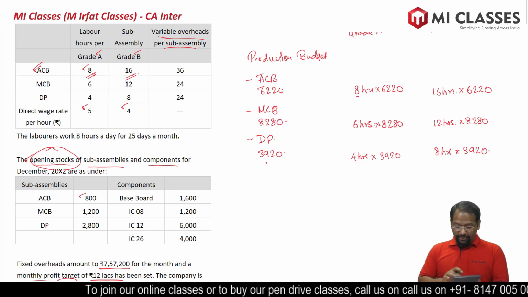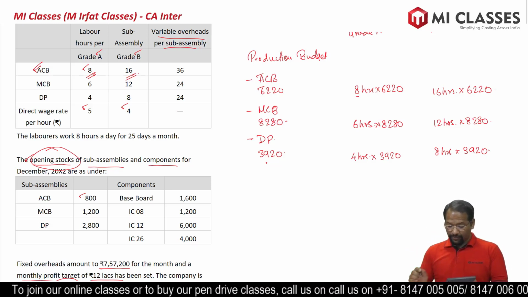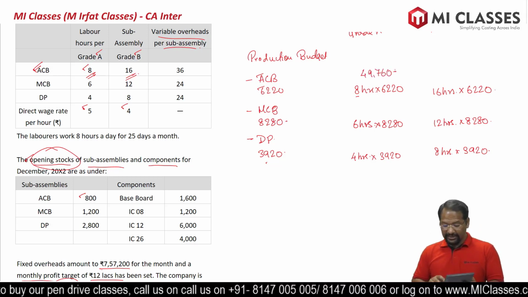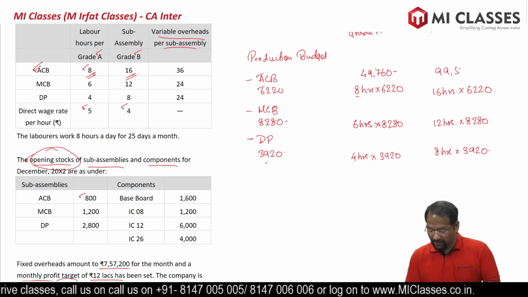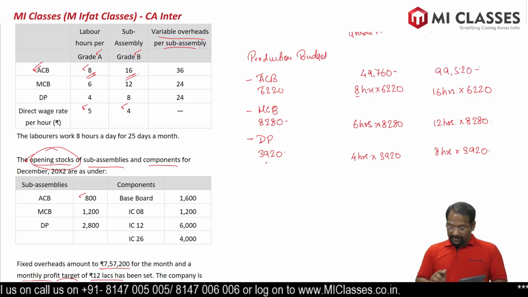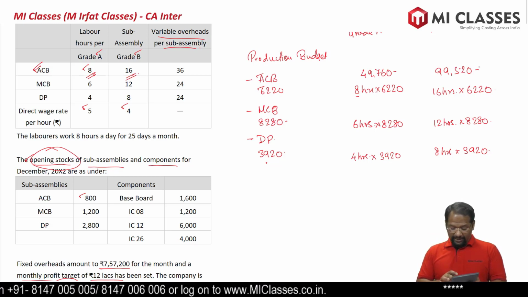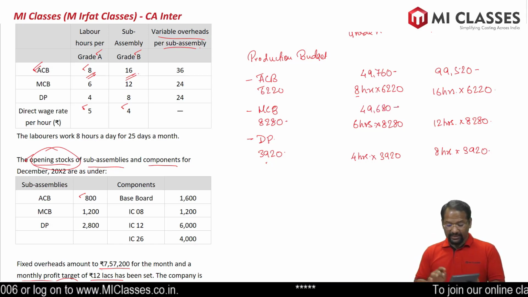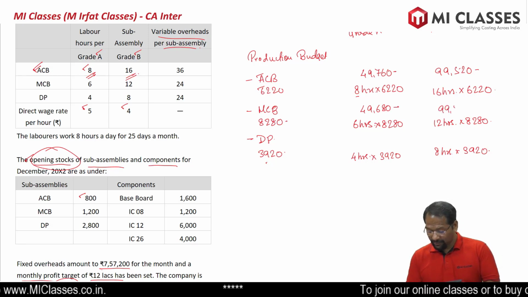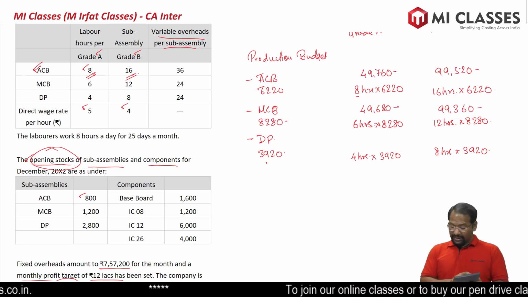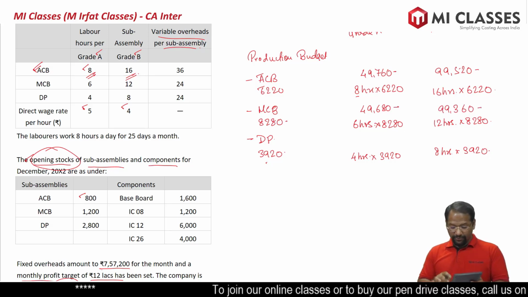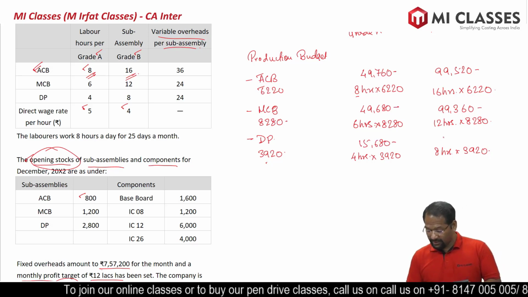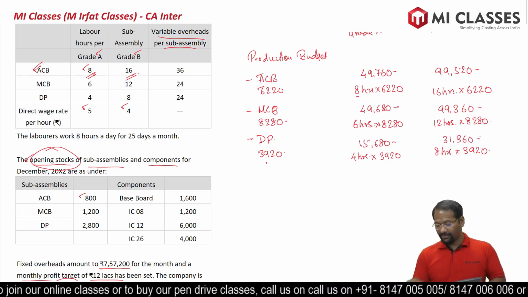So 6,220 into 8 equals 49,760 hours, and 16 equals 99,520 hours. Next one, 8,280 multiplied by 6 equals 49,680 hours, and next, 12 equals 99,360 hours. Last one, 3,920 into 4 equals 15,680, and 8 equals 31,360 hours. Let's sum up.